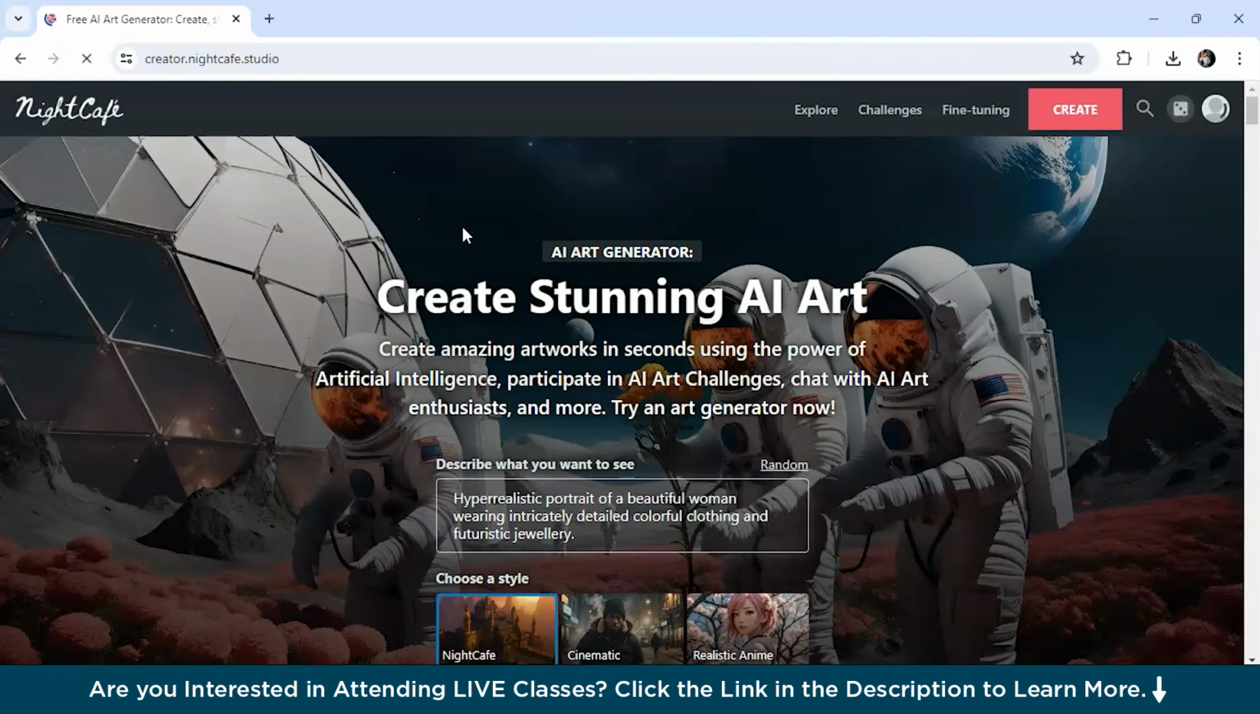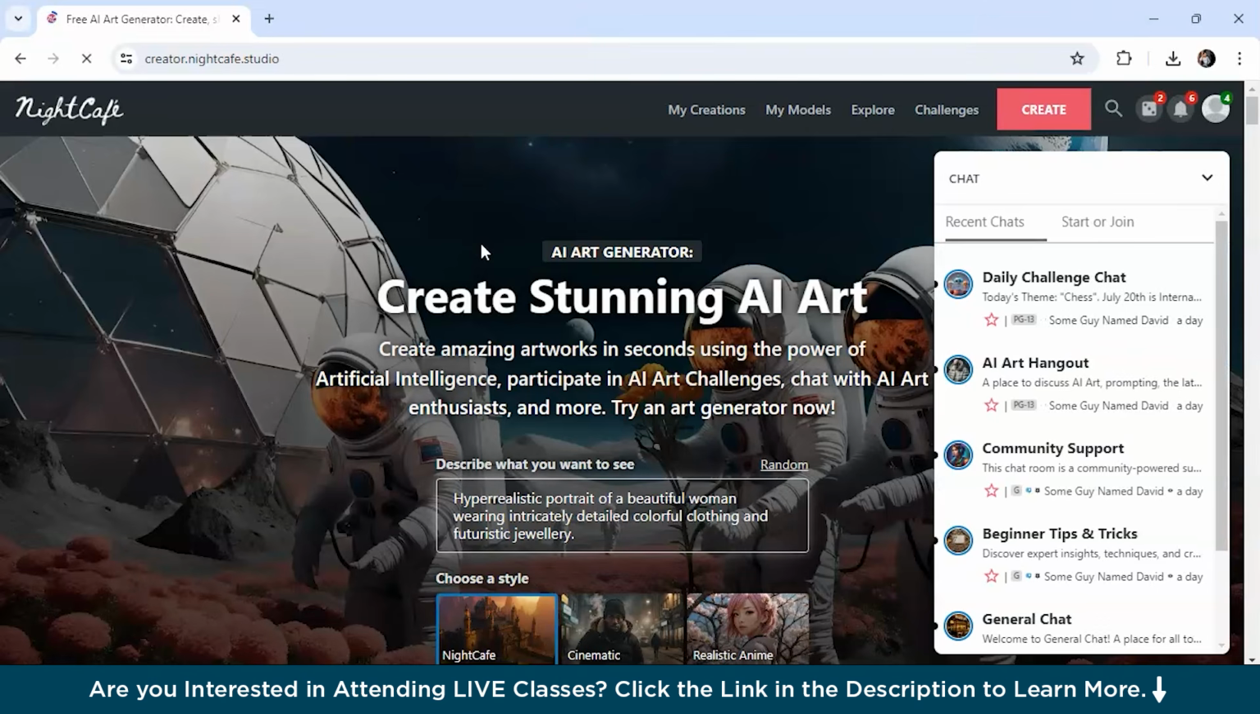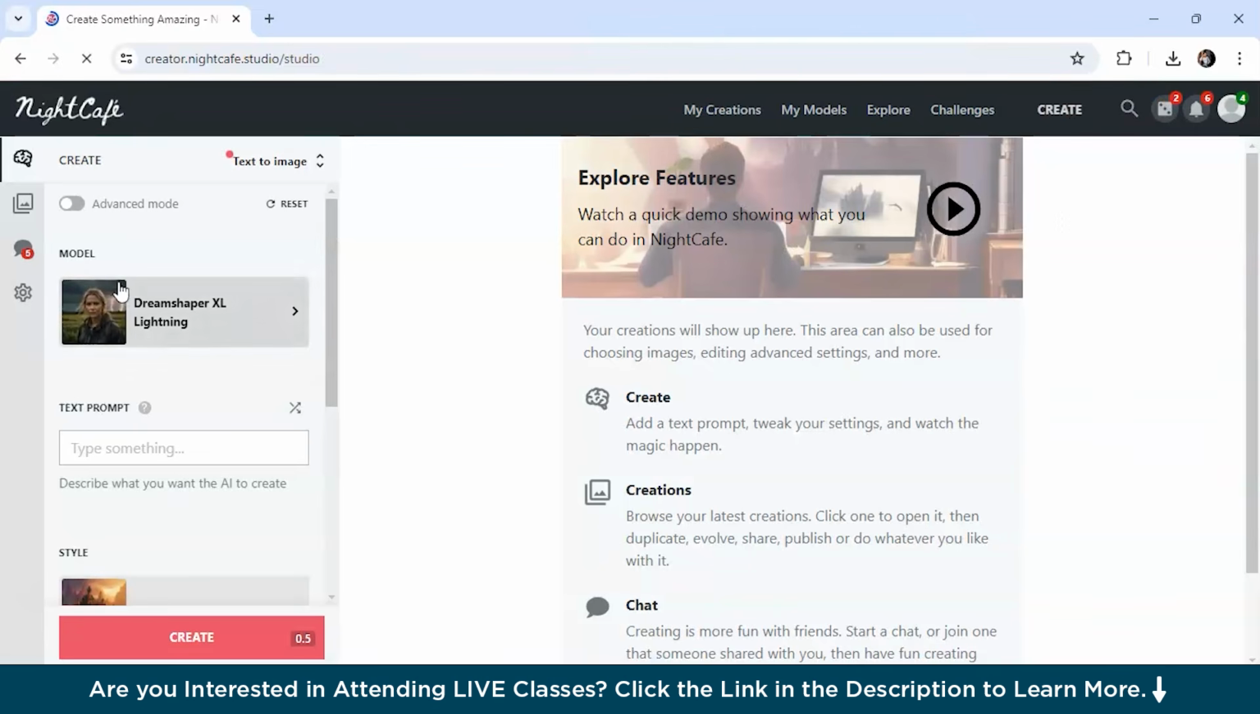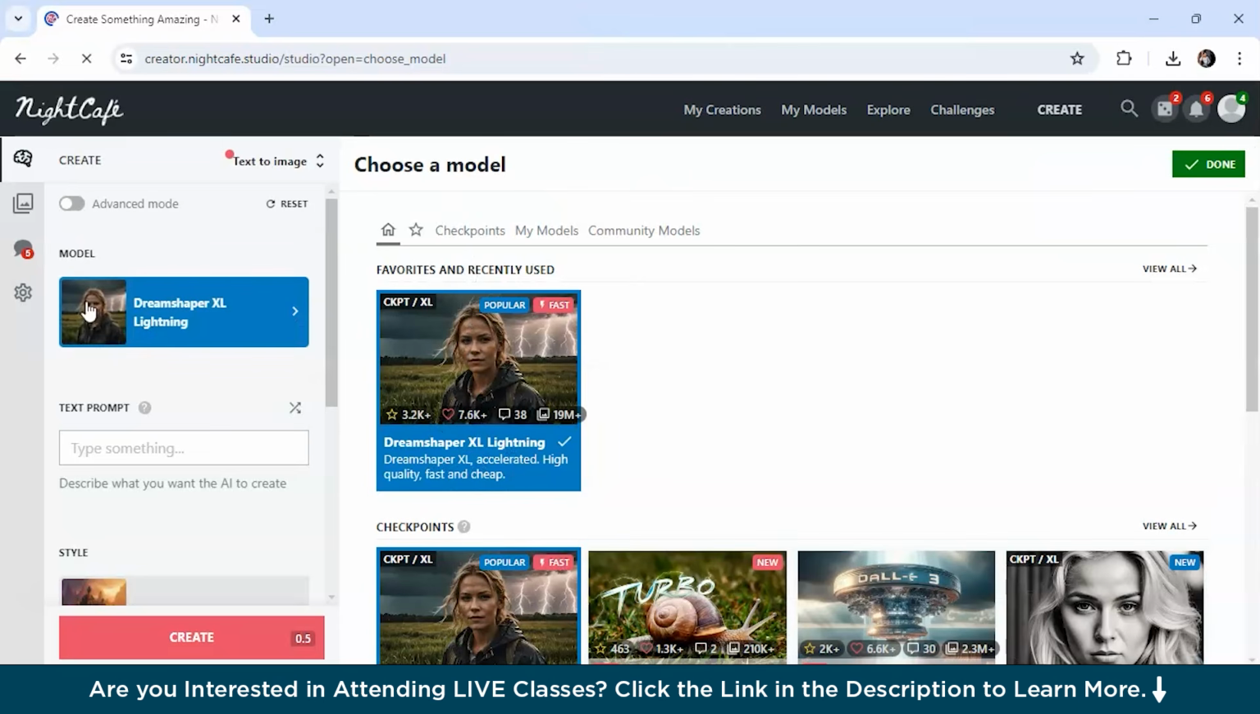So next on the list is Night Cafe AI, which is excellent for generating high quality images in various styles. You can choose from cinematic, realistic, and anime styles among others. This tool offers a range of models like Dream Shaper and Stable Diffusion. So let me show you a demo of how to use this tool. So here you just click on this create option, and these are the models you have to choose from. The popular model, suppose I've selected Dream Shaper, and the text I want to write is, suppose I write cinematic sunset viewpoint.